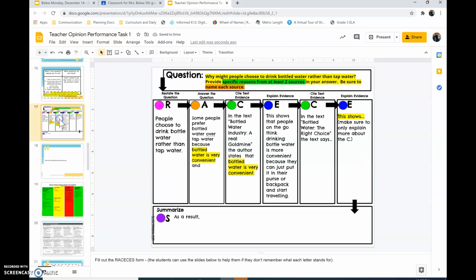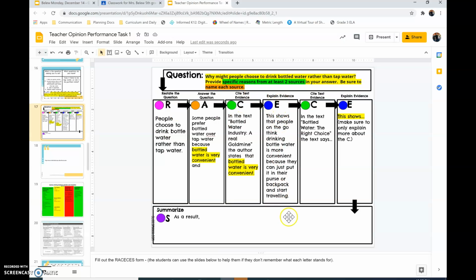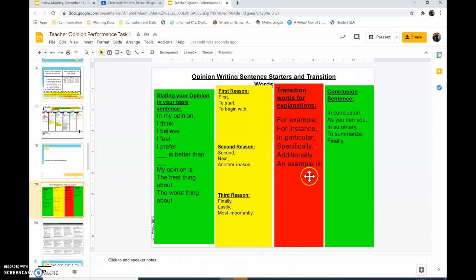I'm going to continue. I'm going to state my A, then my C. Before I state my C, I need a transition word I could use to begin with. Then I'm going to write my E. Okay, well, I already have this shows, so you don't have to choose one from here. You already have this shows. But if you want to choose another one, you can. You can say an example is because this shows, and then tell us what you wrote about in E.